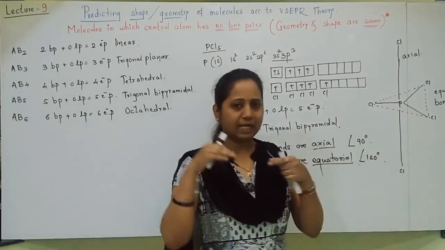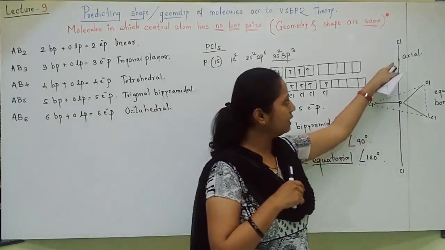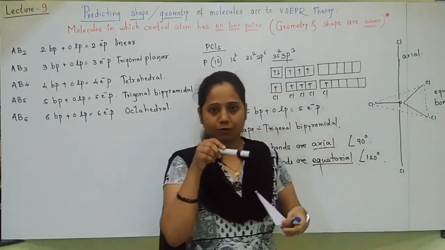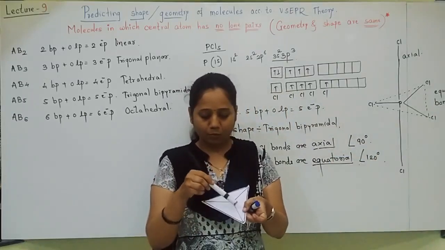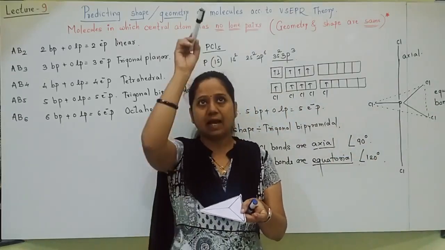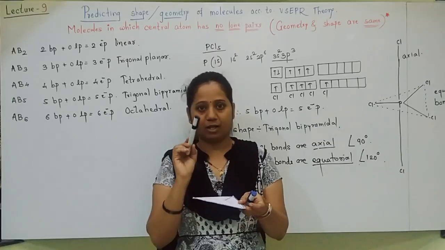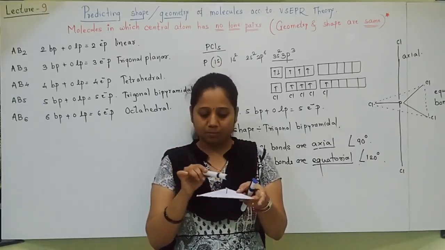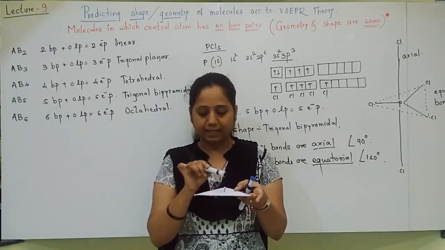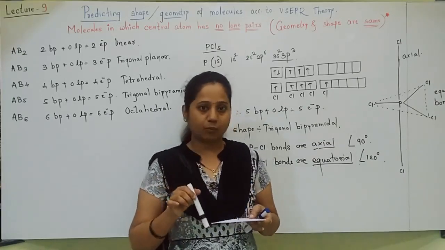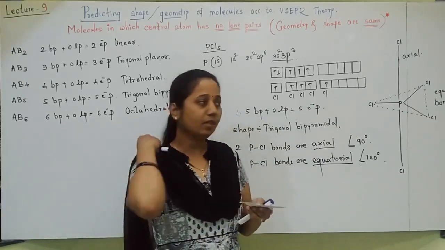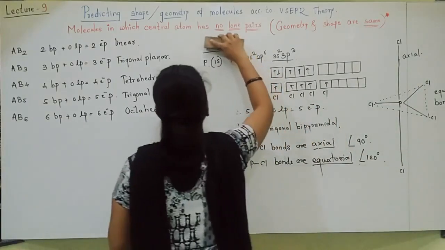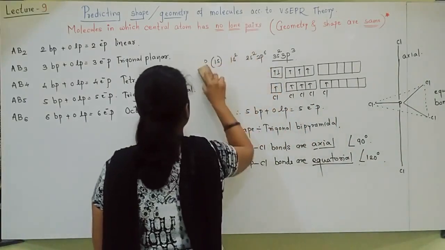That, all things we'll see afterwards. Here only understand what are axial and what is equatorial bond. Equatorial bonds will be 120, 120, 120, and the axial bond will be perpendicular, making an angle of 90 degrees with each equatorial bond. So this was PCl5. Let us move towards the next, that is SF6.